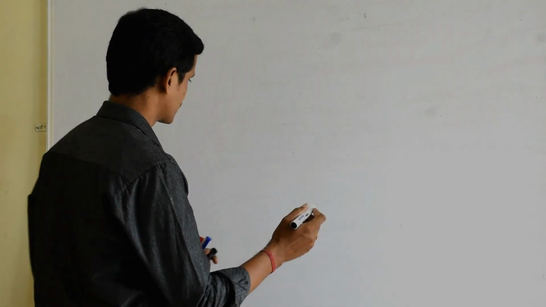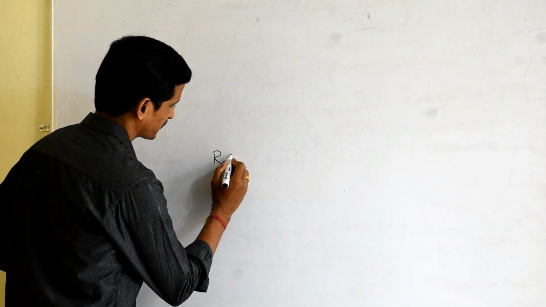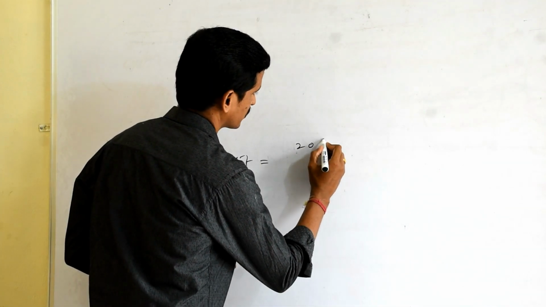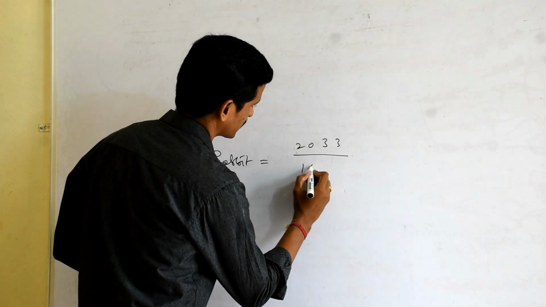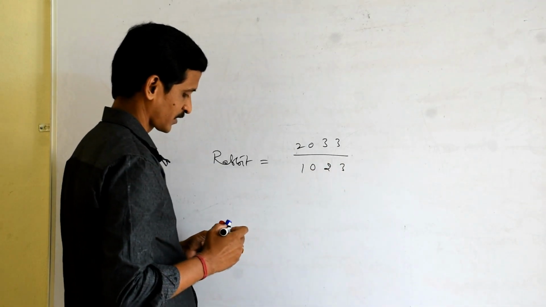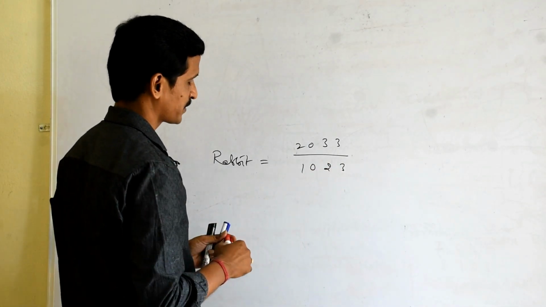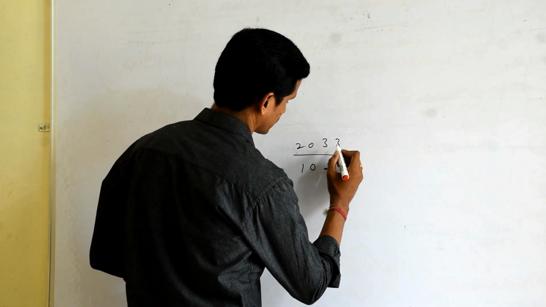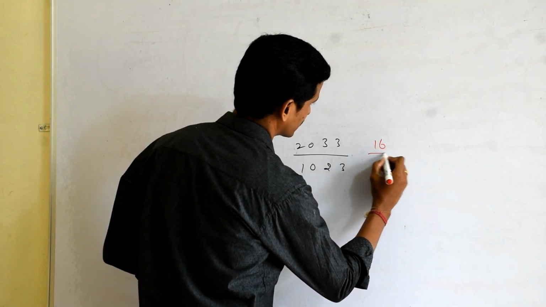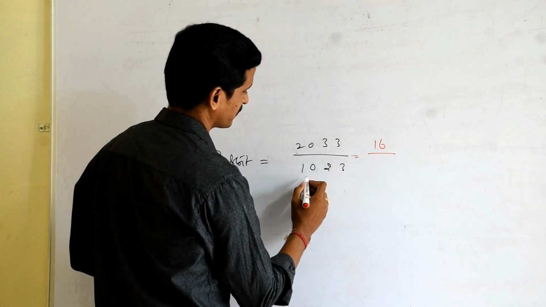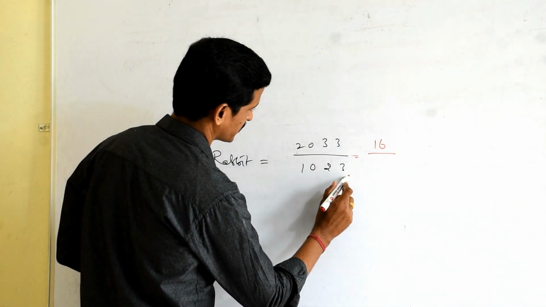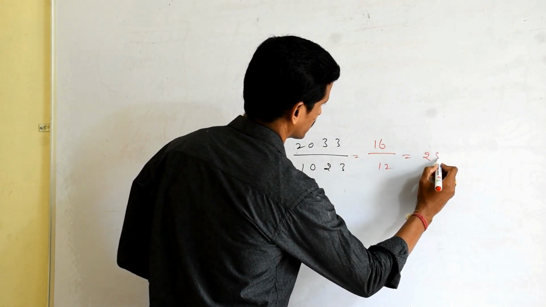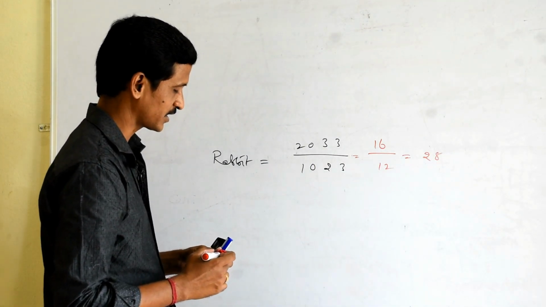Whereas consider the case of the rabbit. The rabbit dental formula is 2033 by 1023. That means the upper jaw possesses 2 plus 3 plus 3, 8 teeth on each side, so 16 teeth are present in the upper jaw, whereas the lower jaw possesses 1 plus 2 plus 3, 6, so 12. So the total number of teeth in the case of rabbit is 28.